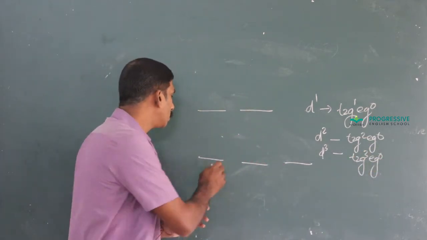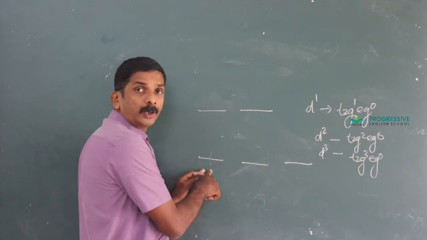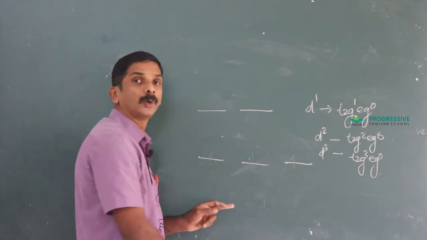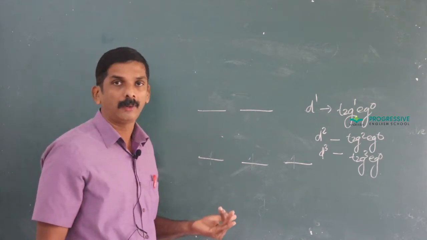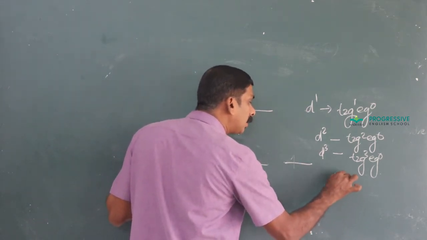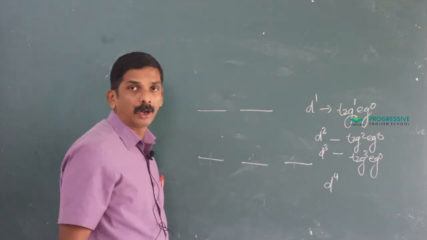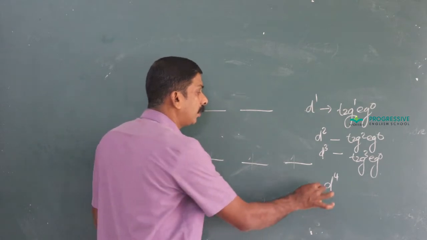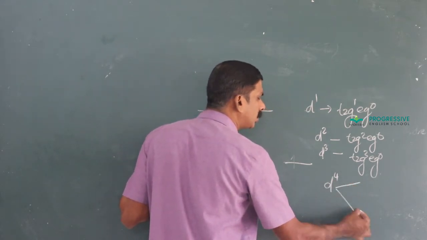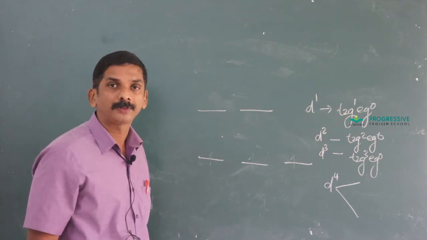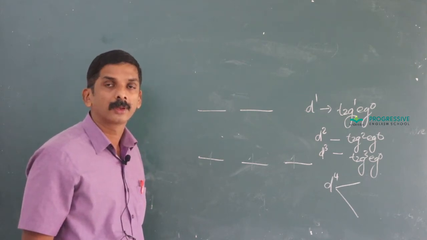Clear? Because one electron occupies the T2g level, 2 electrons also the T2g level, 3 electrons also the T2g level. And in the case of a metal atom with 4 electrons in the d subshell, there are 2 possible configurations. Which are the 2 possible configurations?